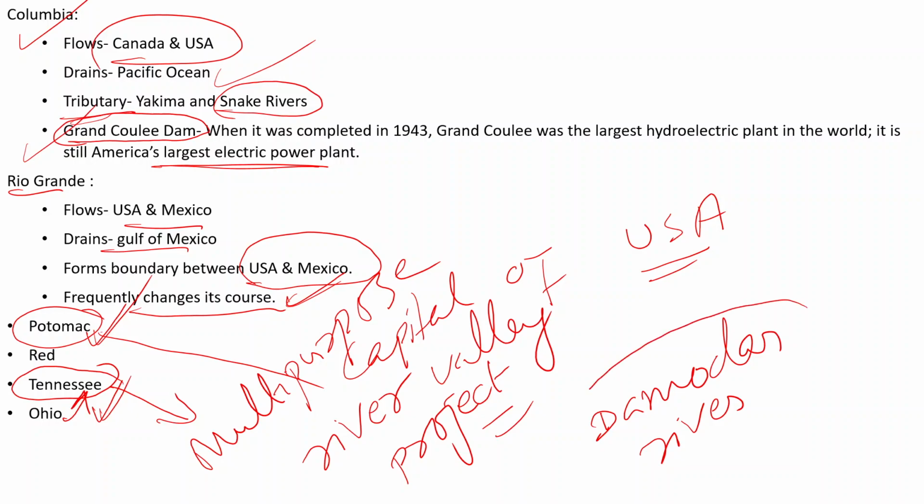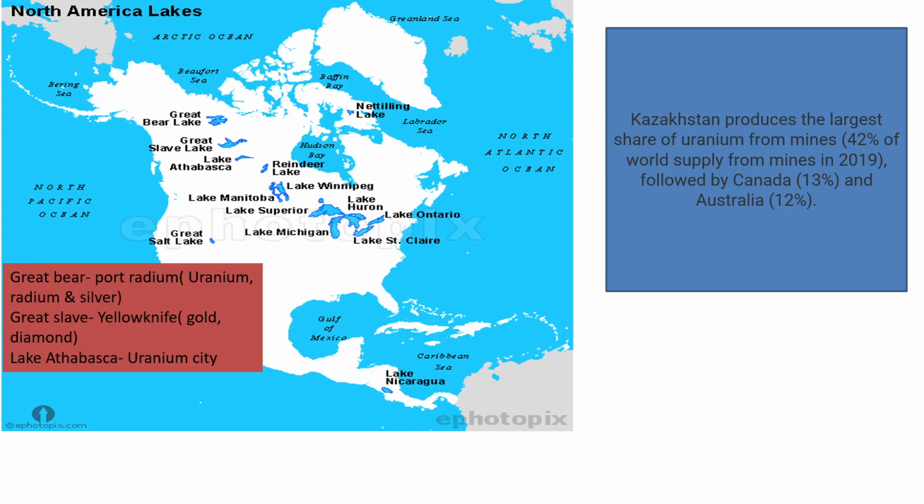So to control the flood, to expand the irrigational facilities, to generate hydel power and to develop fishing and aquaculture, the Government of India started India's first multi-purpose river valley project on the Damodar River. And it is basically a copy of the Tennessee Multipurpose River Valley project. Got it?